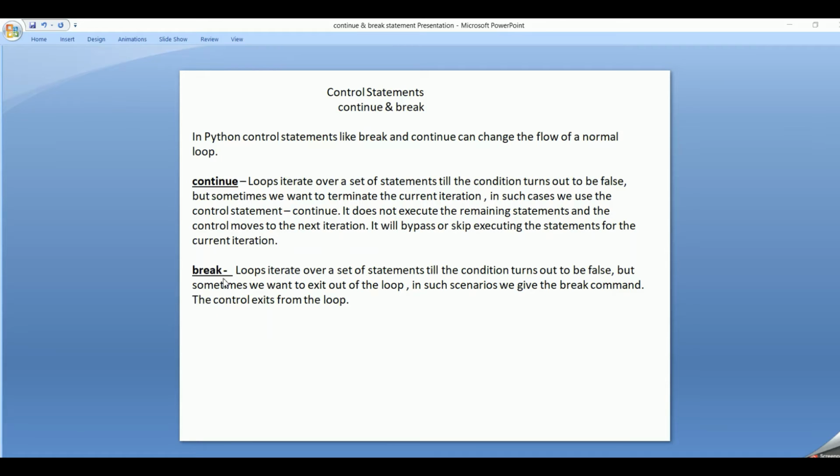And what do you mean by break statement? Loops iterate over a set of statements till the condition turns out to be false. But sometimes for some condition we want to exit out of the loop. So in such scenarios we give the break command. When we give the break command, the control exits out of the loop. So these were the continue and break statements in Python.